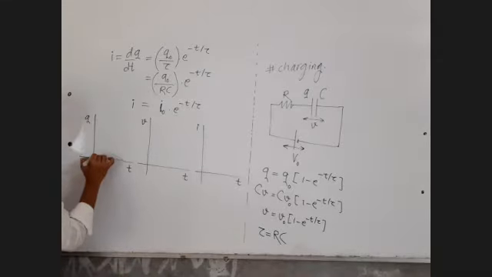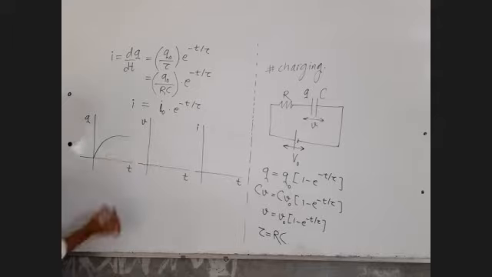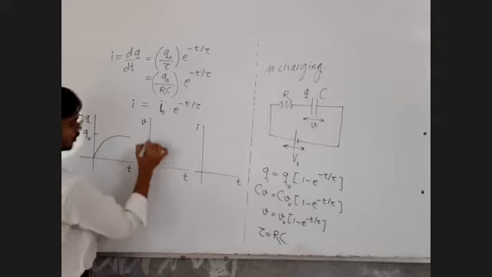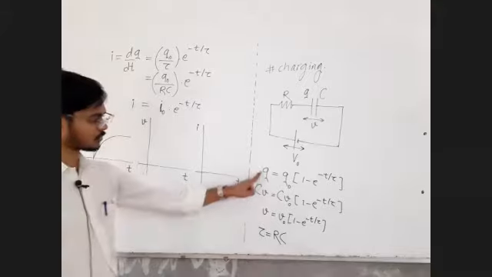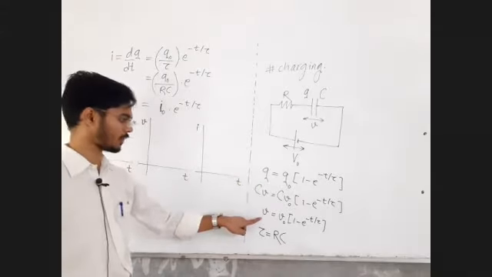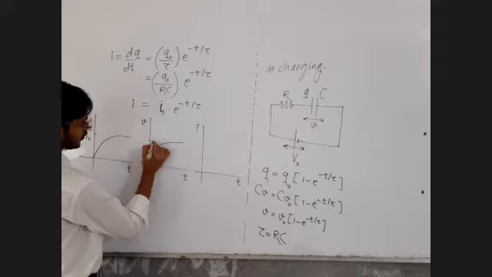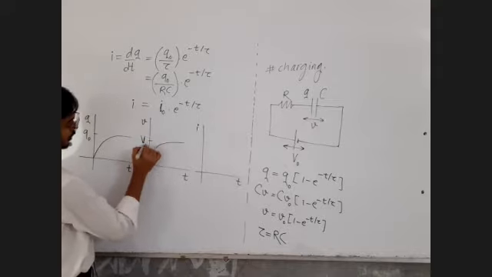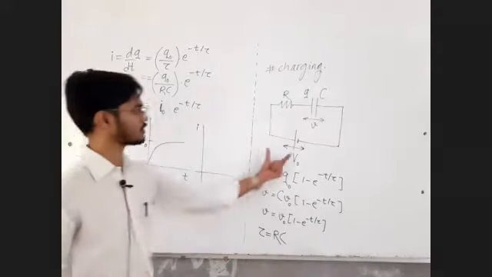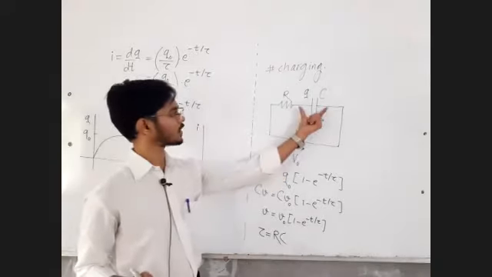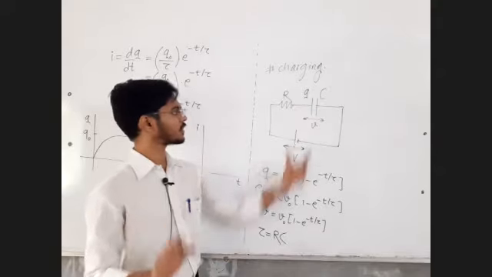Charge will gradually grow and ultimately settle down to a maximum value Q naught. The voltage graph has the same nature as the charge graph. The maximum value is V naught, the maximum voltage of the battery, which equals the maximum voltage of the capacitor, and then the current stops.